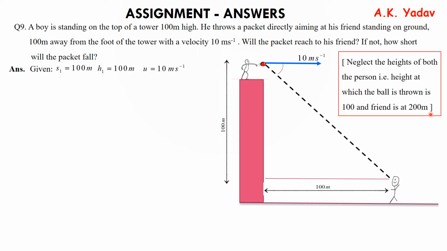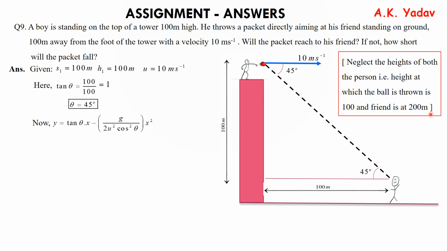He wants to aim at his friend. So now what about tan theta? It is 100 by 100. So that gives 1. That means theta is 45 degree. Okay, so he threw at 45 degrees. The friend is also at a 45-degree angle.